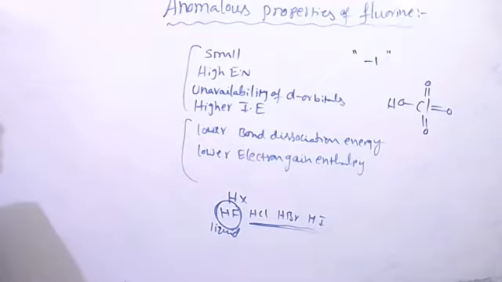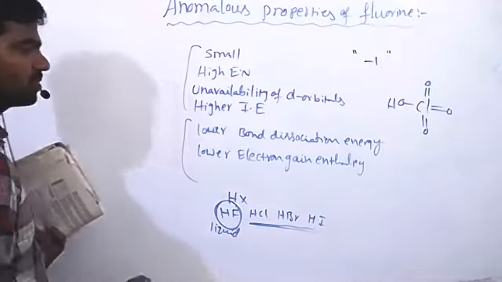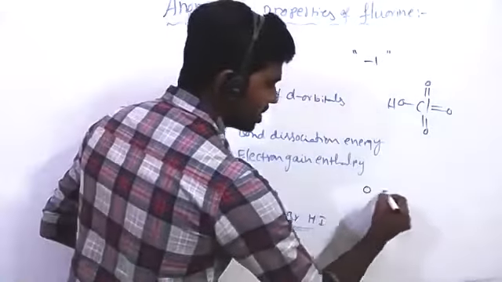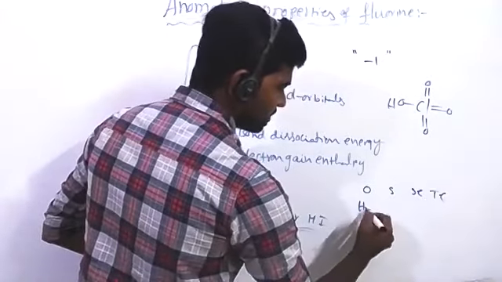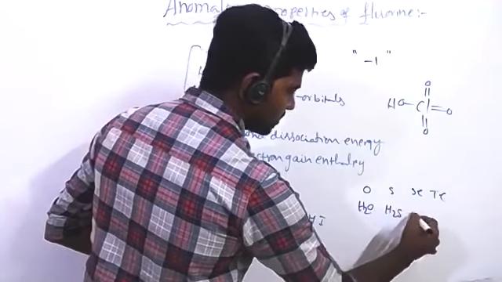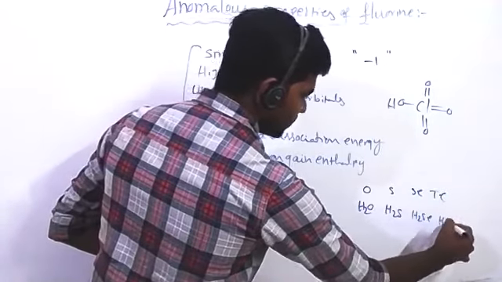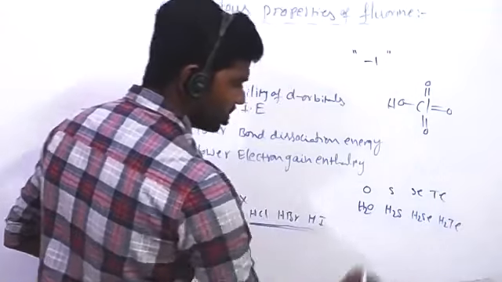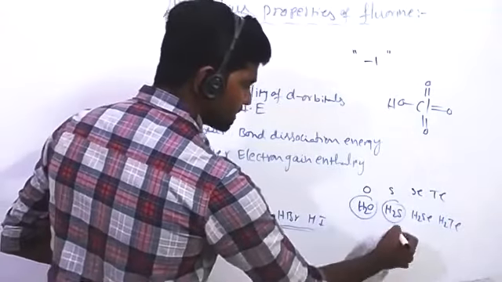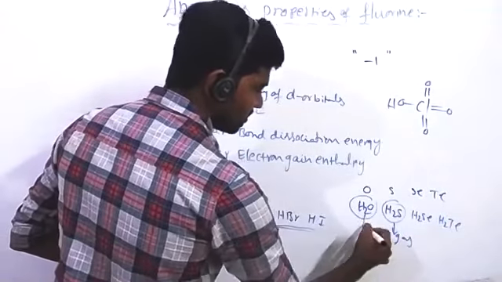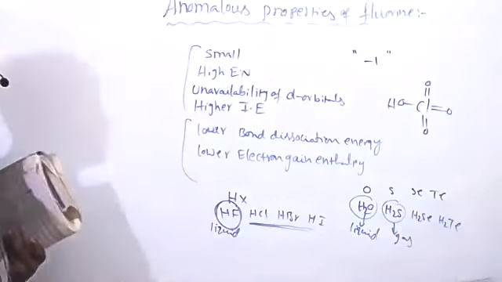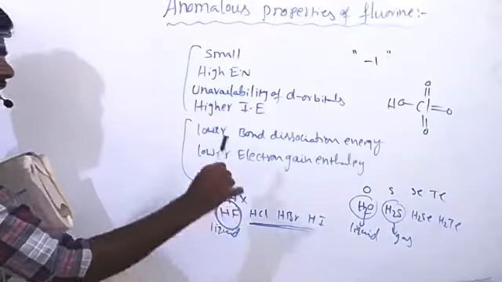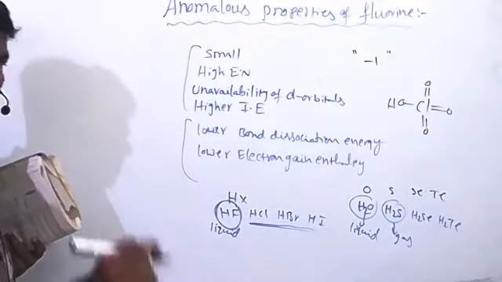Very simple. Same reason we studied in the 16th group also. When the 16th group elements oxygen, sulfur, selenium, tellurium combine with hydrogen, they form H2O, H2S, H2Se, H2Te. But only H2O is liquid, H2S is a gas. Why? Due to intermolecular hydrogen bonding. Even in HF, intermolecular hydrogen bonding exists.